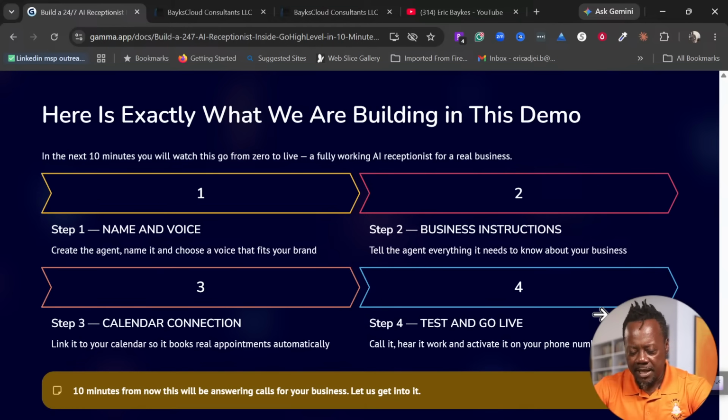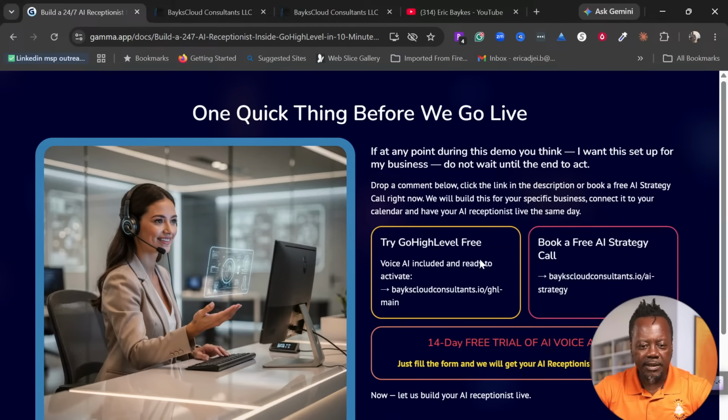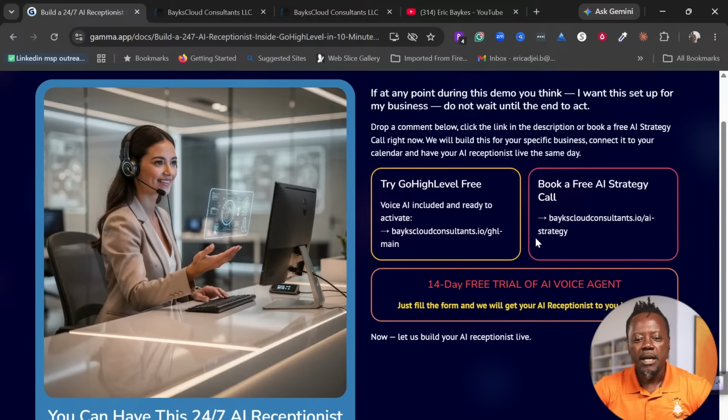So let's go. And once again, before we go, if you haven't tried Go High Level, I recommend that you try it. Go High Level is one of the best tools out there. It's a CRM, a customer relationship management tool that you can use to run your business.